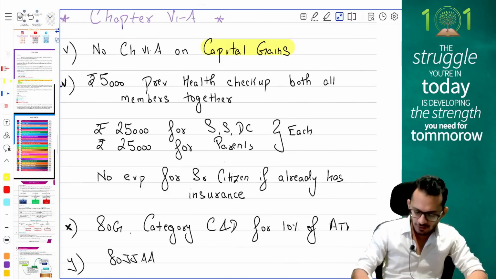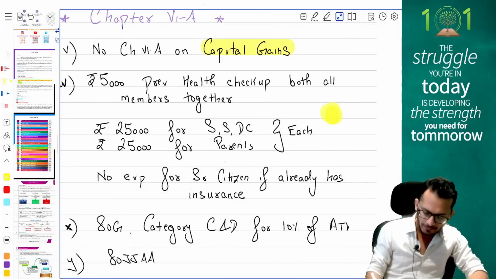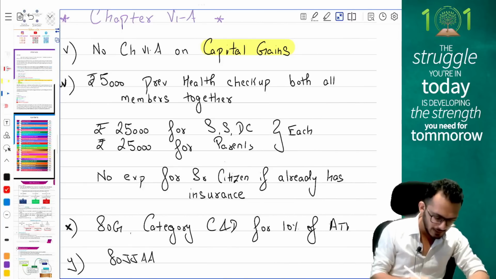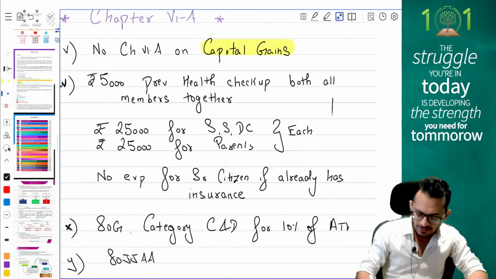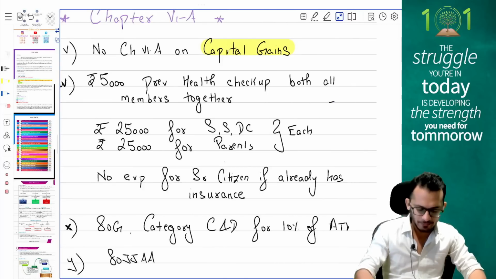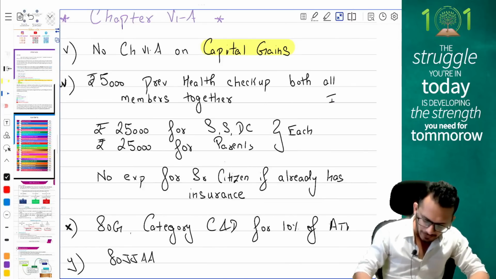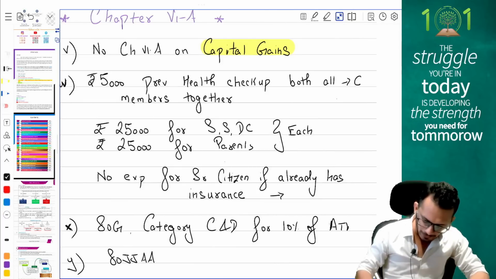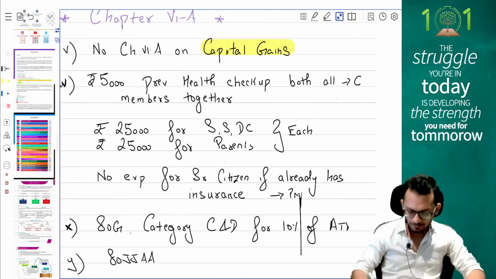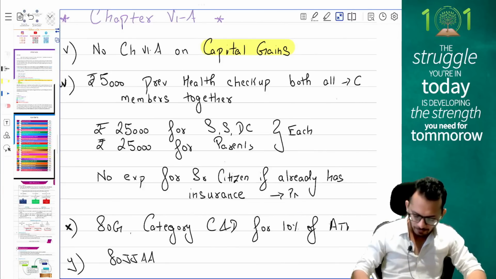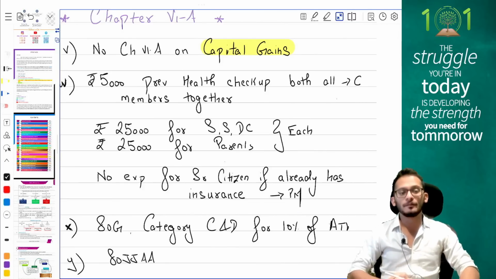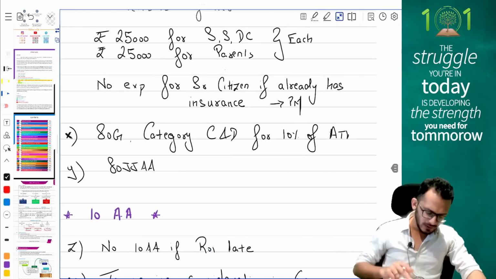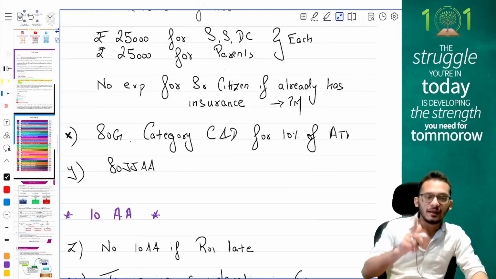Next, whatever insurance you pay can be claimed only if it is paid other than by cash. So insurance can only be claimed if paid other than by cash, but preventive health checkup can be claimed even if it is paid in cash. So preventive health checkup, people, is allowed in cash also. All other expenses should be made by permissible modes. You're not getting the deduction if you don't make it by permissible modes. Yes or no? Yes.